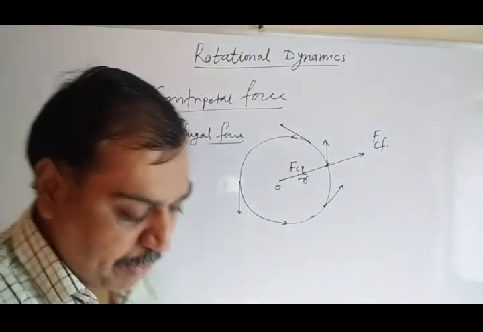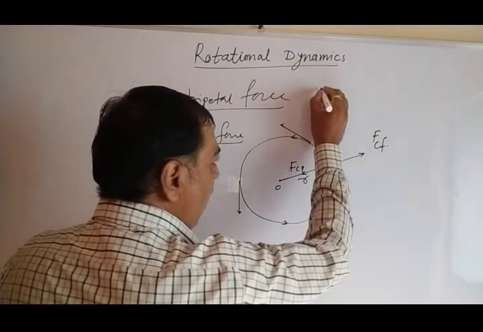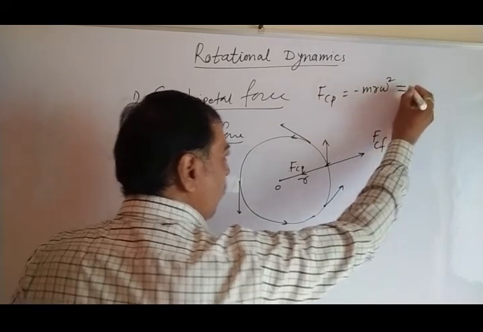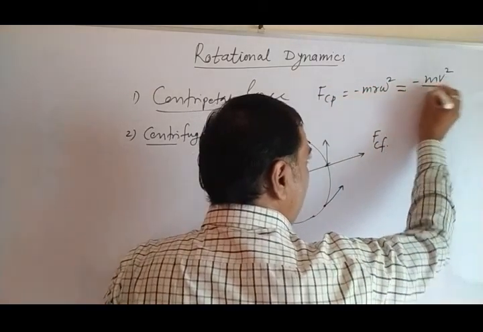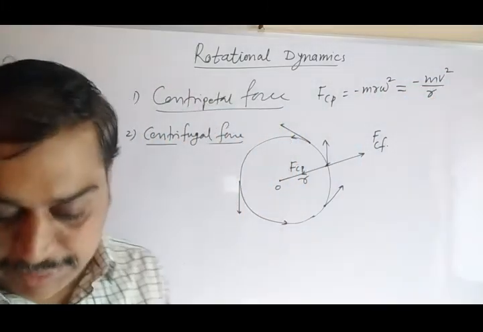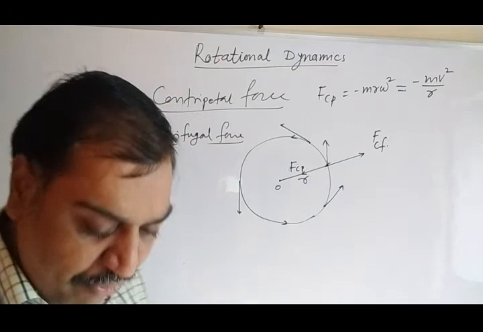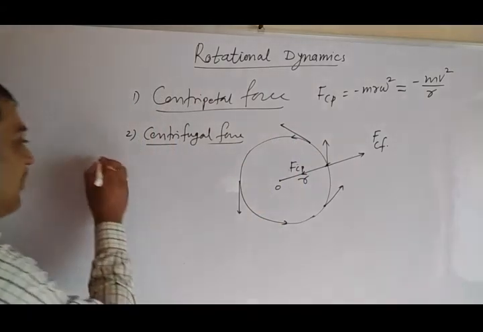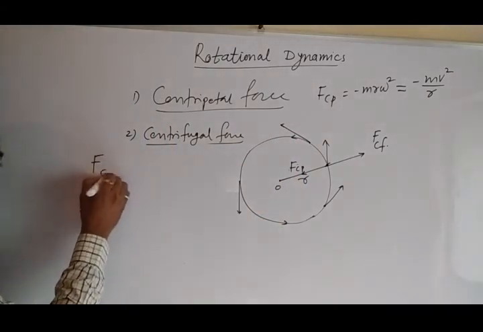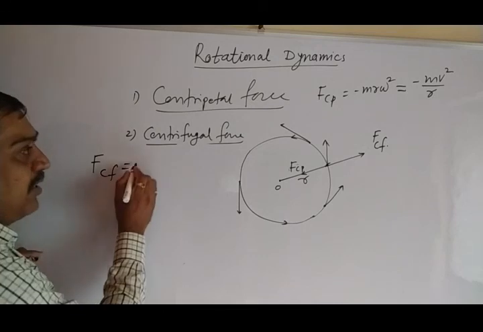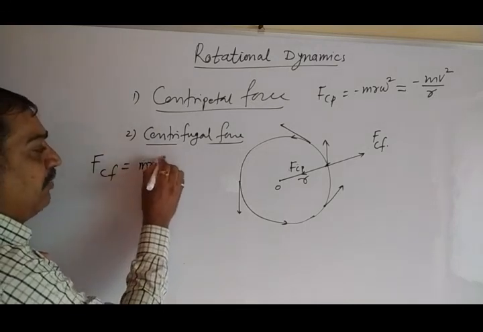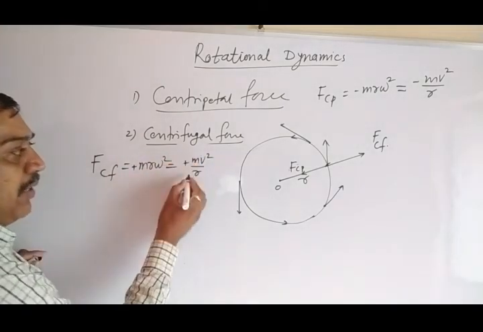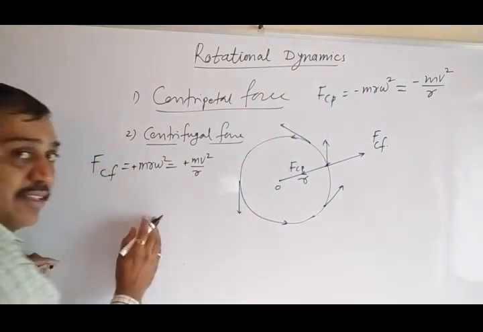Again, this equation for centripetal force they have given: centripetal force FCP equal to minus m r omega square, or equal to minus m v square by r. This is the equation of centripetal force. Similarly, centrifugal force is exactly similar to this, opposite in direction. Whenever we write centrifugal force, I will write here FCF. Centrifugal force is equal to plus m r omega square, or plus m v square by r, because it is exactly opposite. If this is minus, this must be plus.